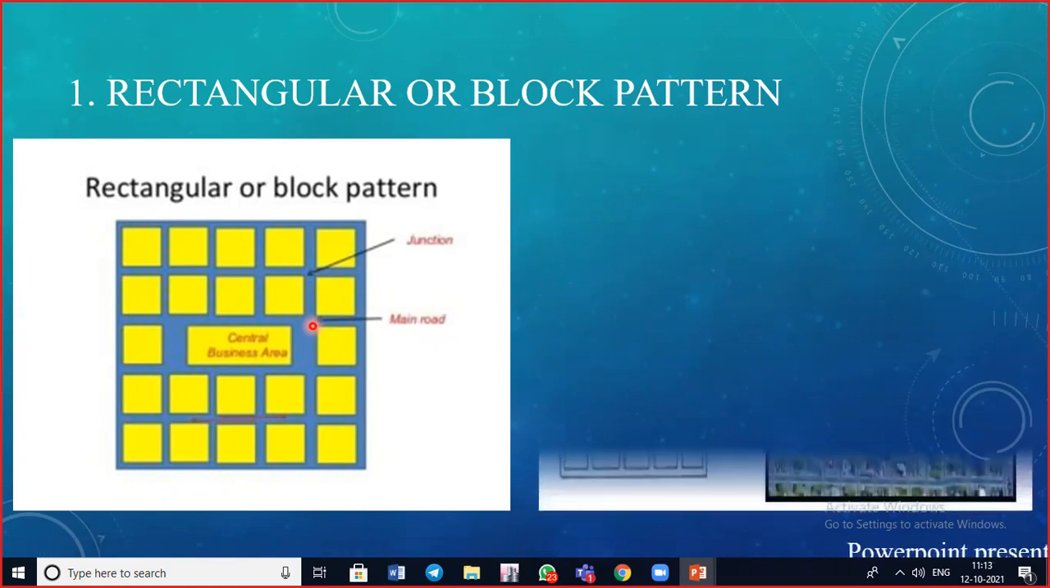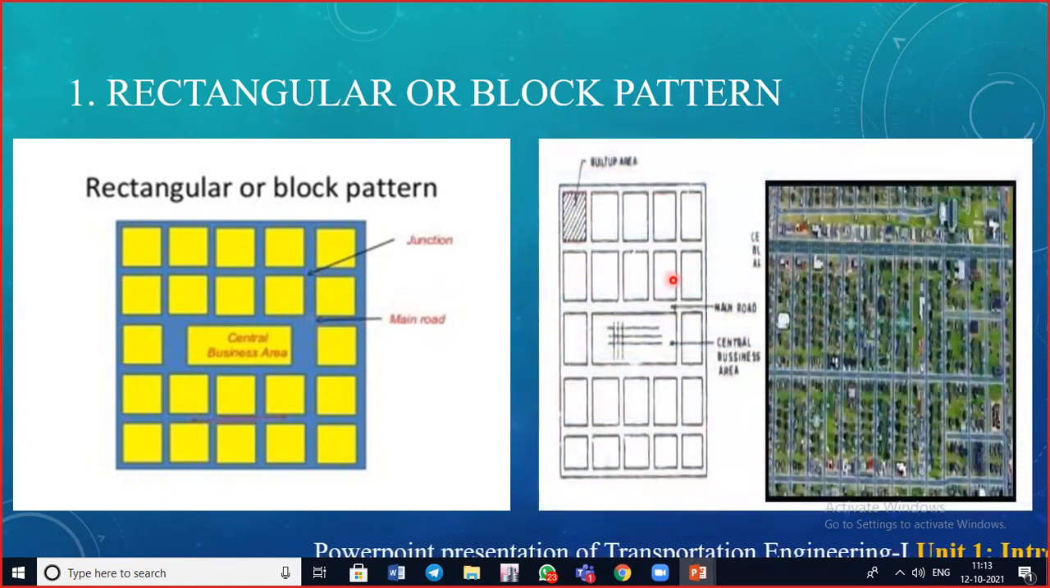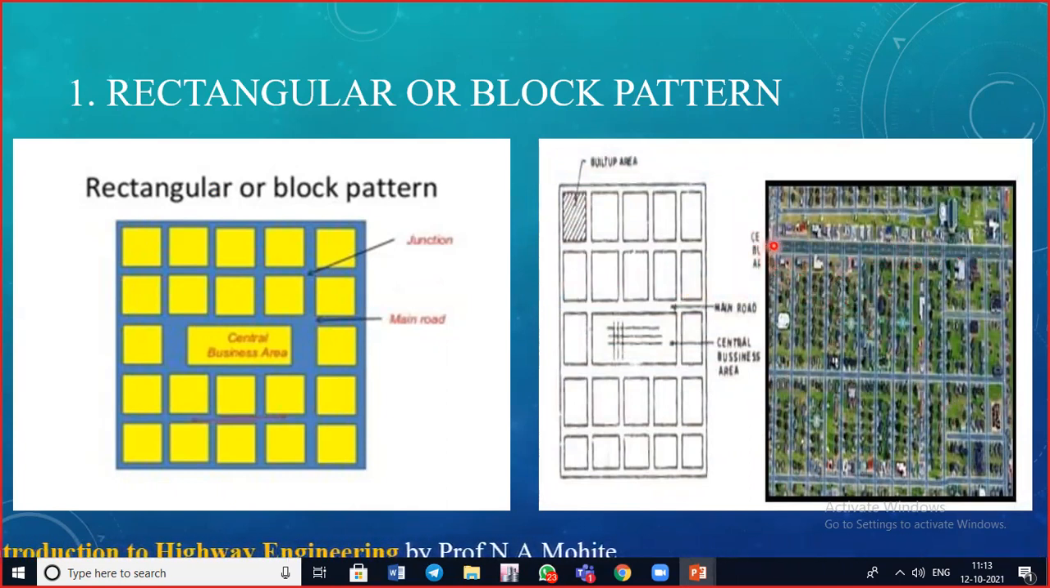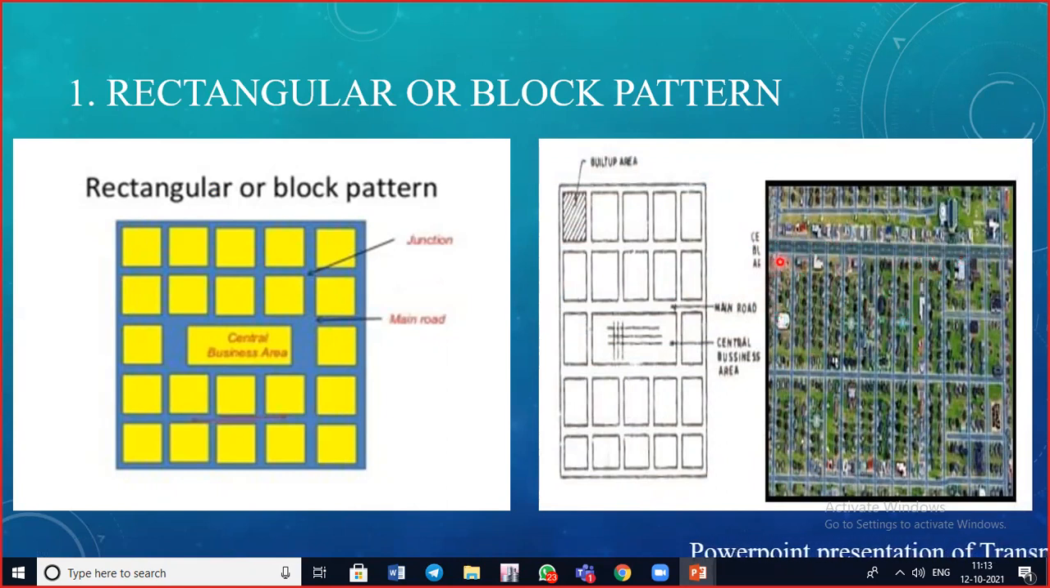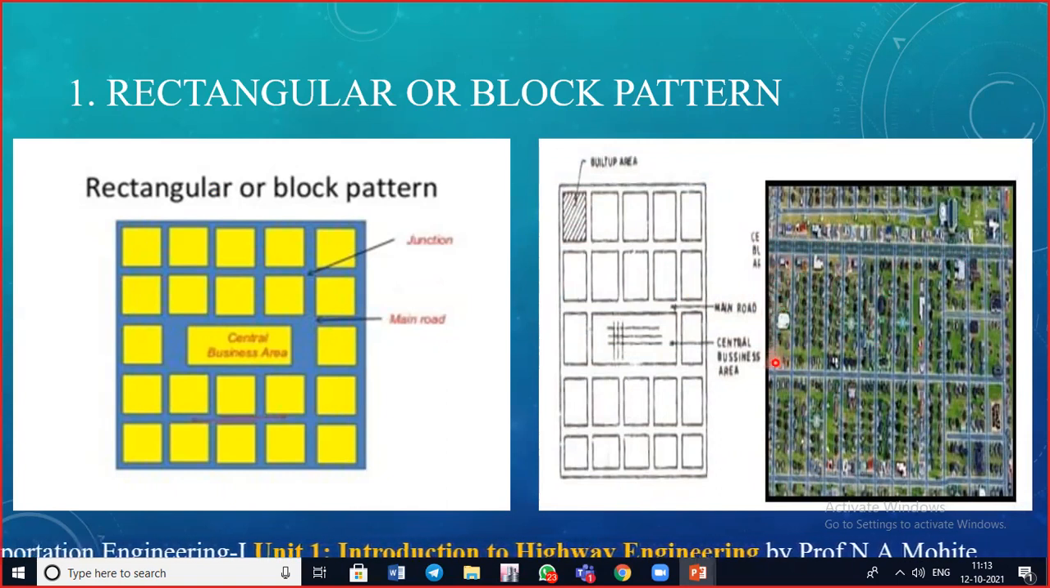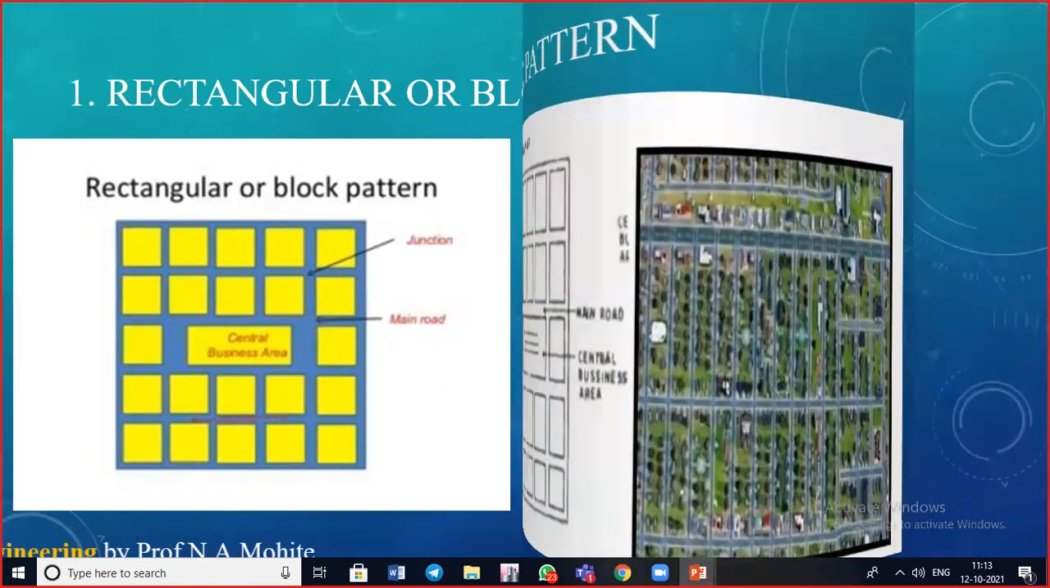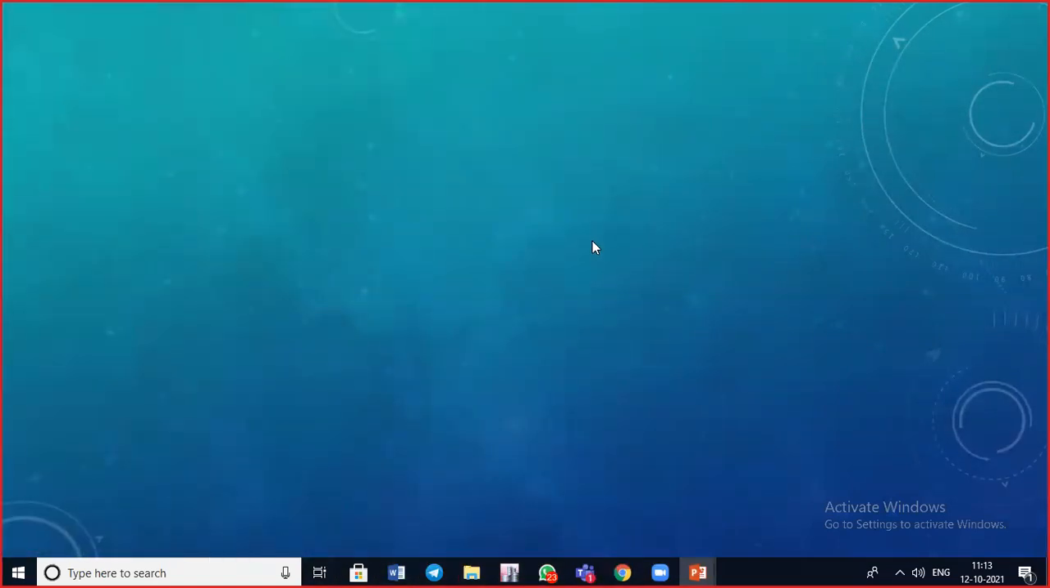Correspondingly, you can see another sketch here. Likewise, these are the main roads, and you can also see the width of the main road, and these are the roads which have a narrow width. So the entire area has been divided into rectangular parts.